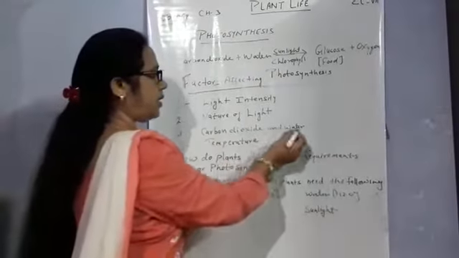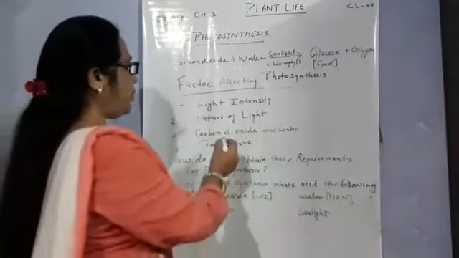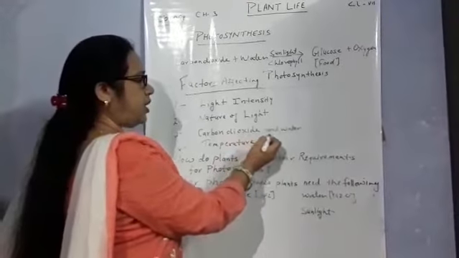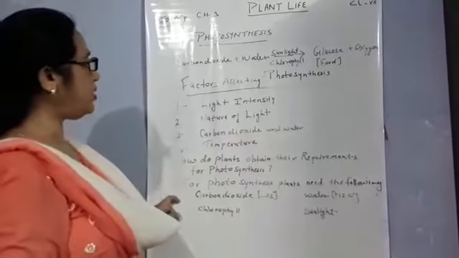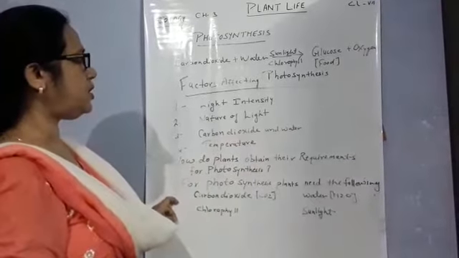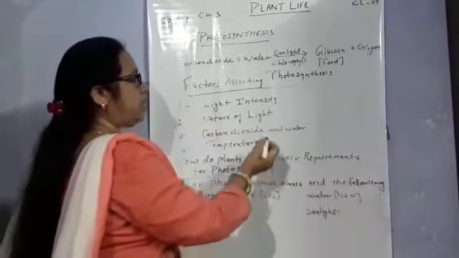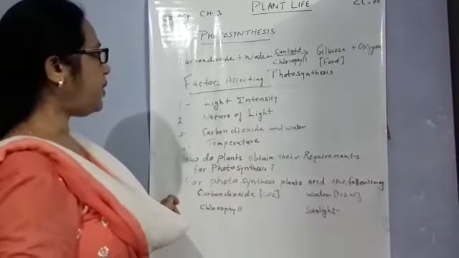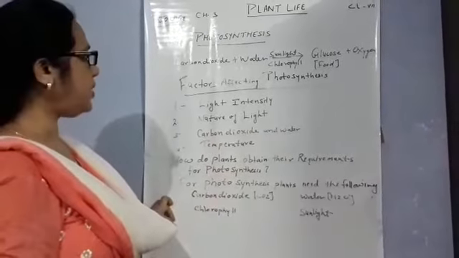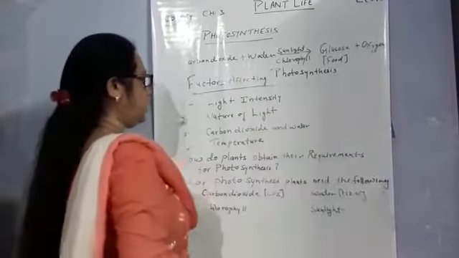Third one is carbon dioxide and water. Poor availability of carbon dioxide in the atmosphere and poor availability of water in the soil affect photosynthesis. When they are in poor availability, photosynthesis decreases in the plants, and when carbon dioxide and water are present in large amounts, then the photosynthesis rate increases.